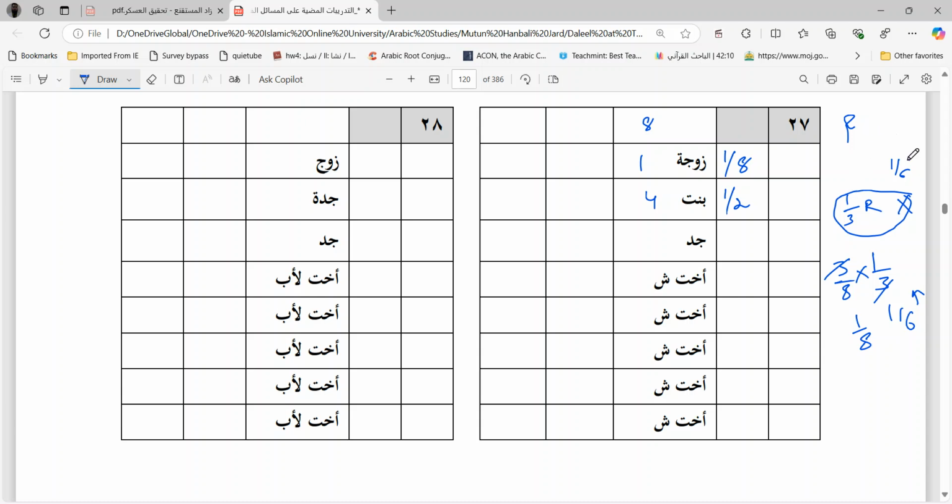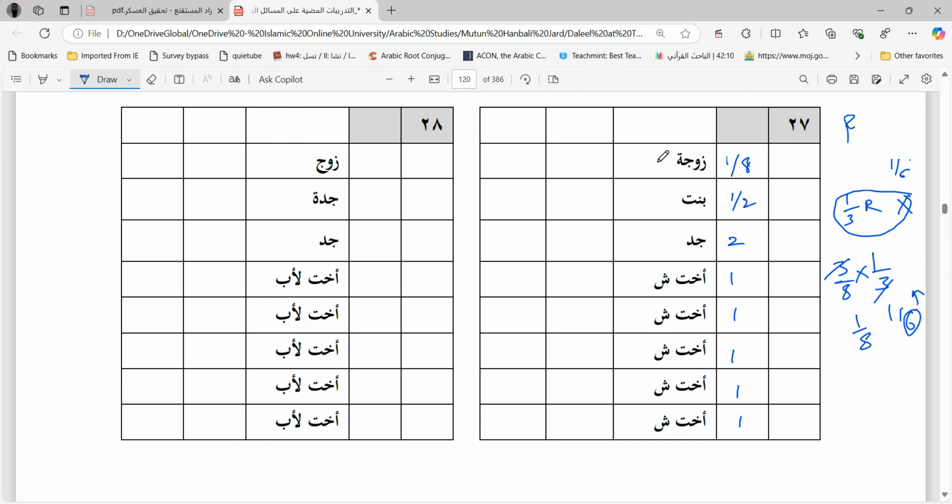So we will compare between 1 by 6 and Mukasama. 1 by 6 is greater because the denominator is smaller. So let us see Mukasama. If we are doing Mukasama, then let me write this down: 1 by 8, 1 by 2. Mukasama, which means grandfather is 2, and each of the 5 daughters is 1, which means 2, 3, 4, 5, 6, 7. There are a total of 7 people.